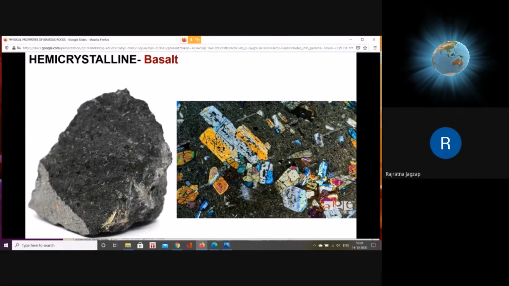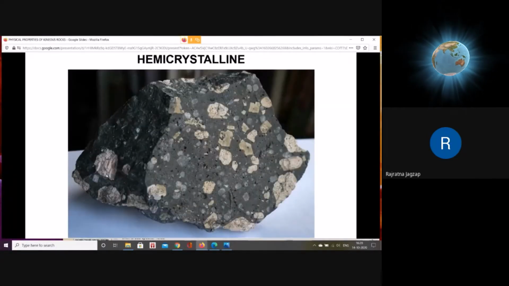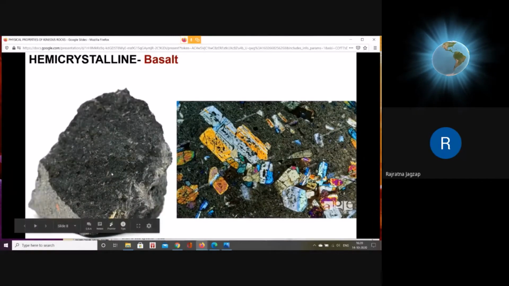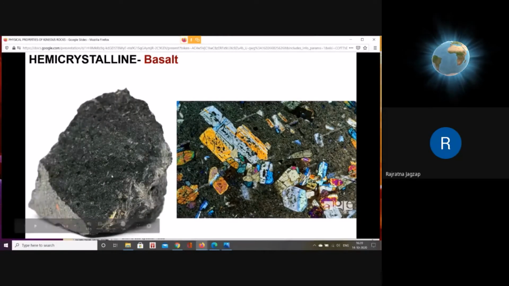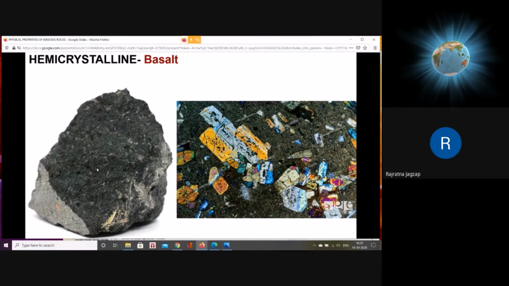Here is another example of hemicrystalline, that is porphyritic basalt again. In this specimen, plagioclases are smaller size. In the previous specimen, you have seen that plagioclases are larger size. In this specimen, plagioclases are smaller comparatively. You can see white lines here. These are the white lines. Whatever white spots are there, those are the plagioclases. The rest of the material is fine-grained glass or microcrystalline material, very small crystalline material.